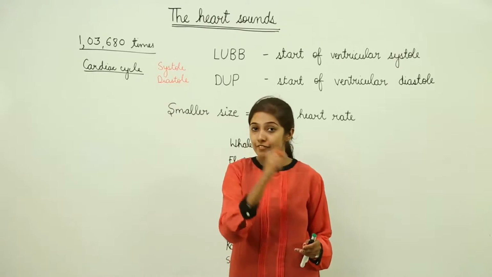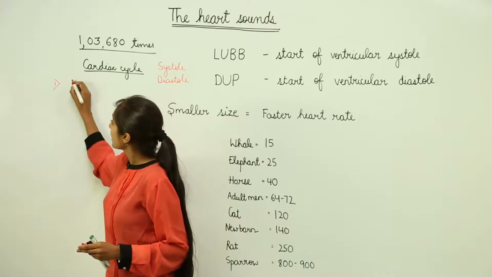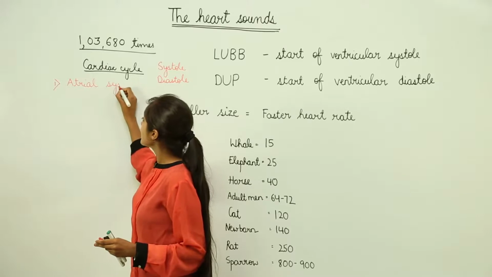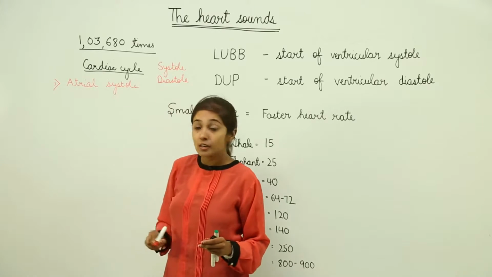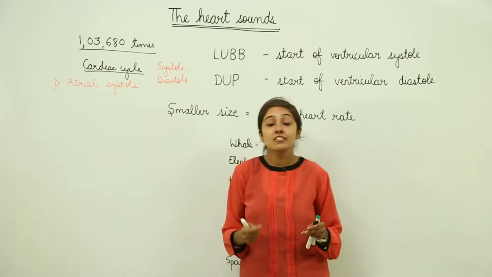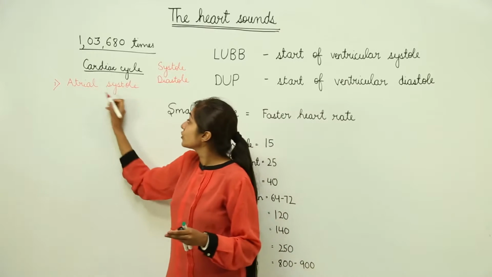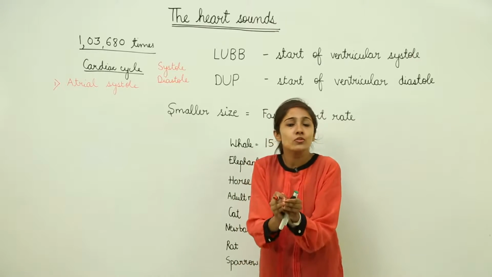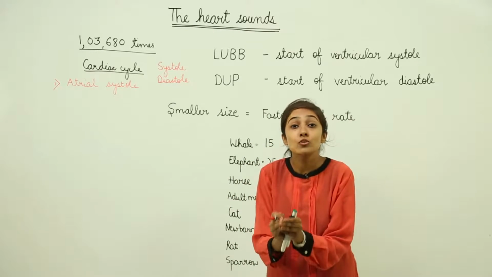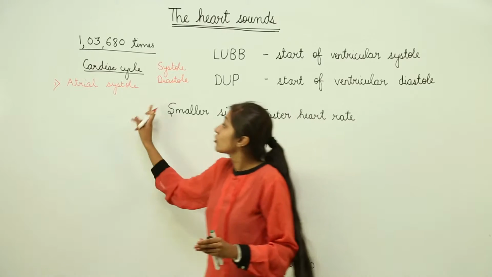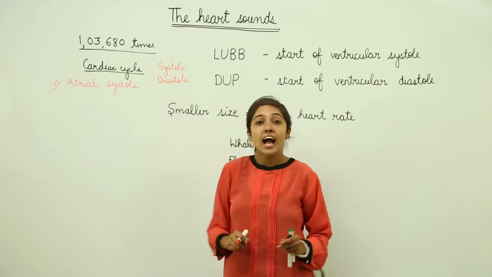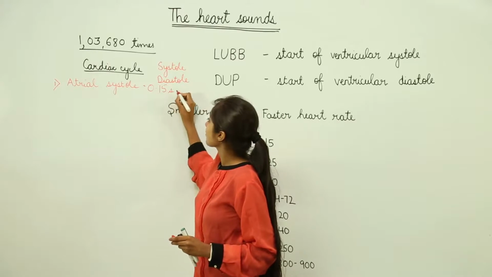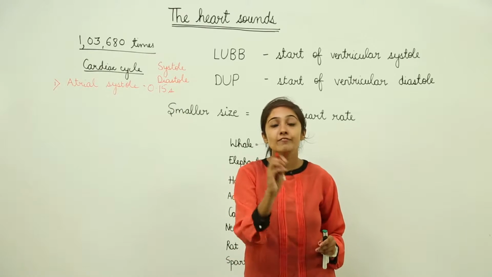It involves three phases. First of all, we have atrial systole. As the name suggests, atrial means your atrium, and systole means contraction. So, first of all, the atria are going to contract. We call it atrial systole, and it lasts for around 0.15 seconds.